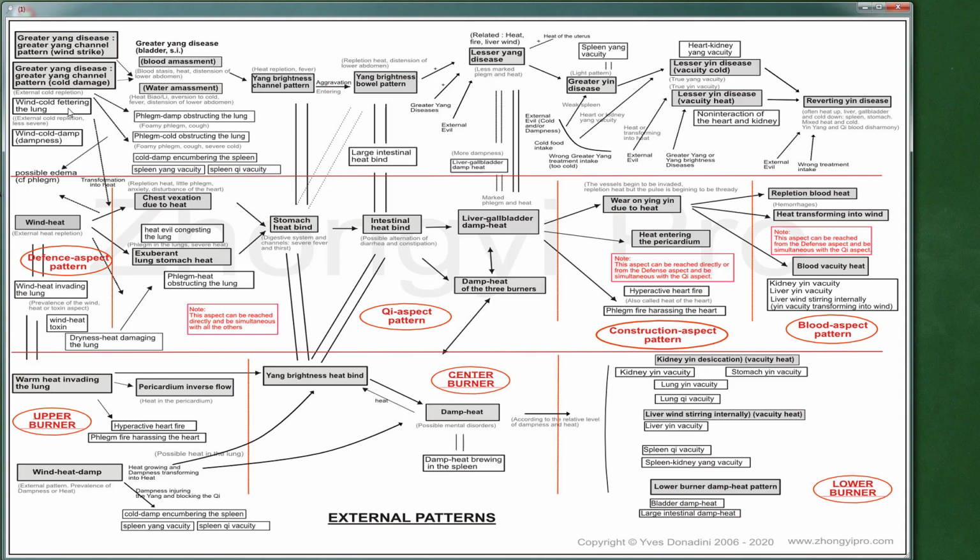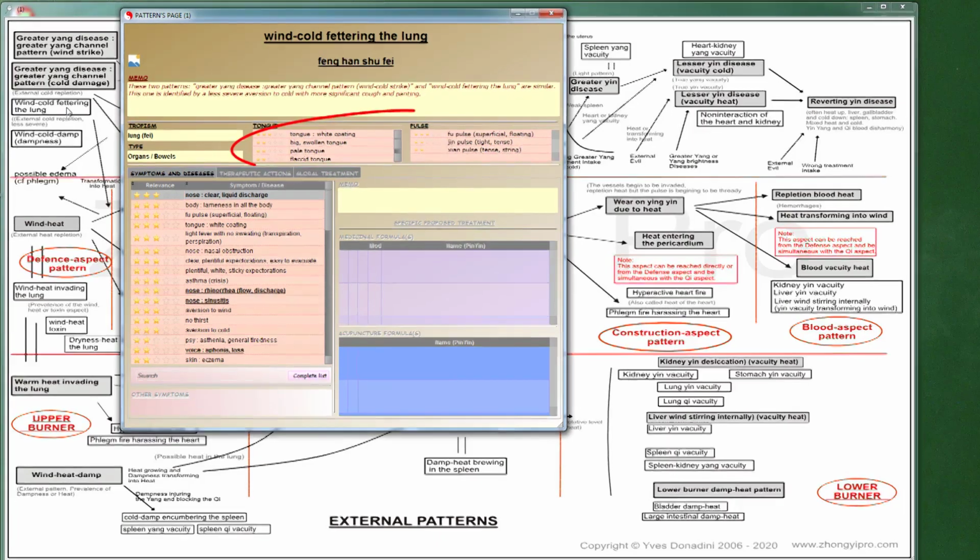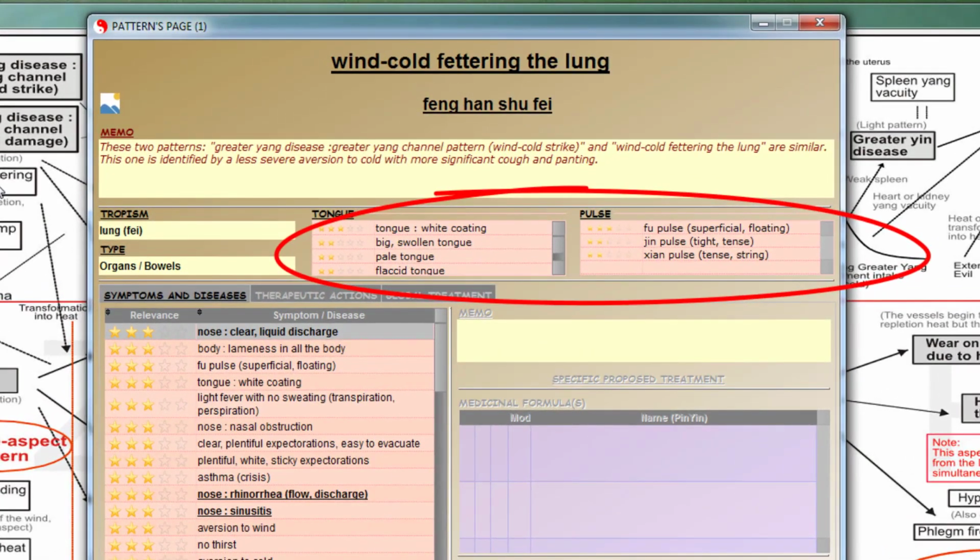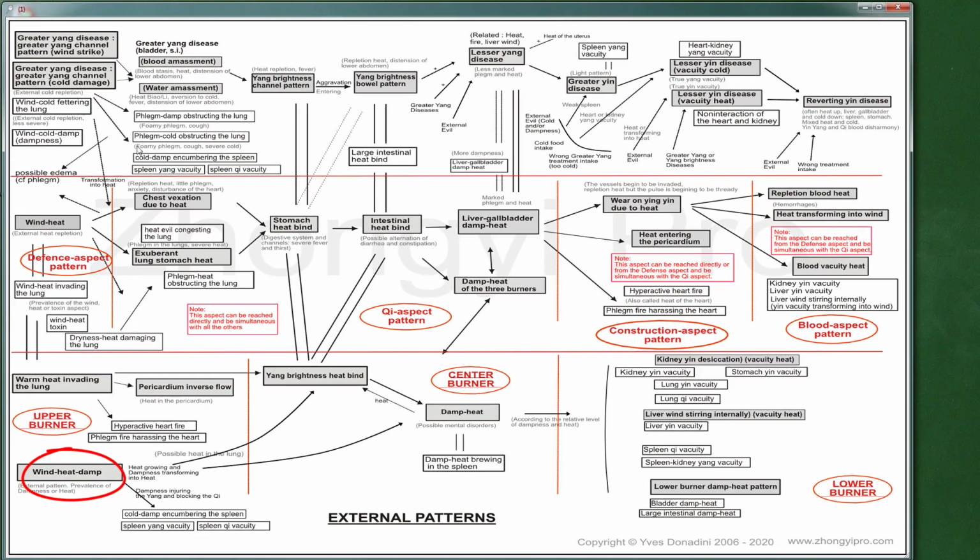First of all, let's consider the 2 cases where heat is not or only lightly present. These patterns are characterized by a superficial pulse, a very slight fever or an absence of fever, a dry cough, an absence of sweating, and a more or less significant aversion to cold. The first case is a form of external wind cold fettering the lung with a moderate cold and several signs of dampness. There will be a tense and tight pulse as well as a thin and white coating on the tongue. The second one corresponds to a wind heat damp type with very moderate heat.